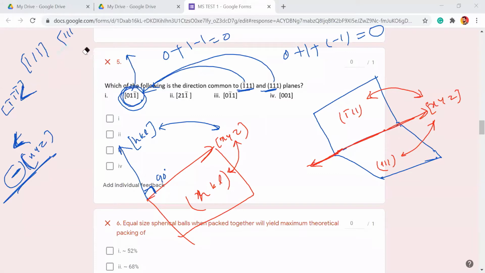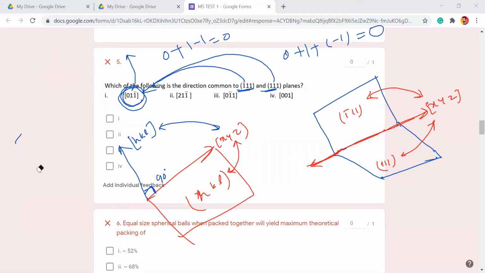So if you see, this line is actually lying on both planes. So just multiply by negative and you'll get another one if it is there. So 0, 1, 1 bar multiplied by minus 1, how are you getting 0, 1 bar, 1, right? So that is your third option. So your third option will also be correct. So first and third. I hope everyone understood. If you have any problem, you didn't understand any point, you can ask freely.